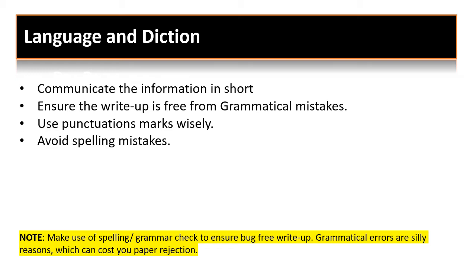The first thing we need to understand is to communicate the information in short. We are talking about research paper writing right now. In a research paper, we have lots of technical data to talk about, and lots of motivation and thought process to talk about. There may be situations where you end up writing long sentences in order to accommodate lots of technical or non-technical data. You might think you are doing a very good job writing information-packed sentences, but that's not really a good practice of writing things.